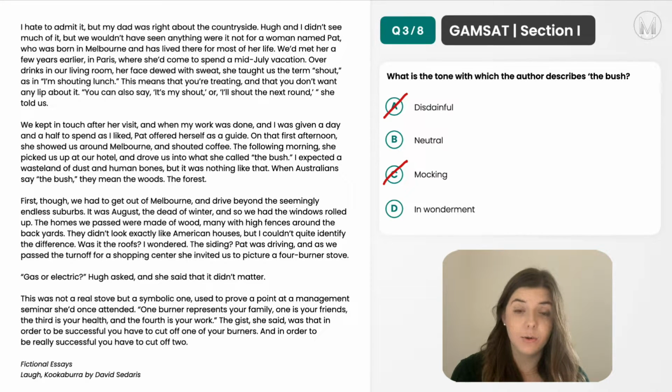Option D, in wonderment. So again, although it's not what he was expecting, we don't get the sense that he's actually in wonderment. He's saying that it's the forest. So he's saying that it's actually just another name for something that we might actually have at home. So it's also not going to be D. And therefore, option B is the correct answer to question 3.